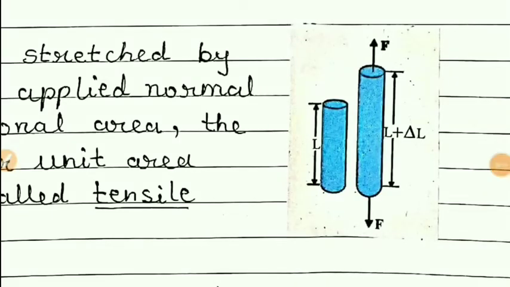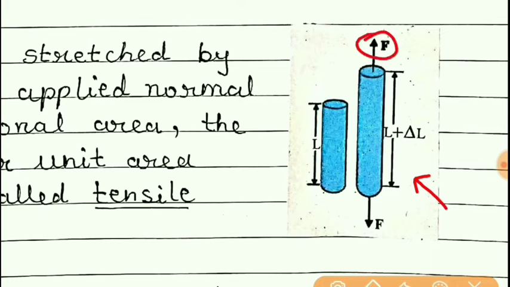So students, it is clear that when the length of a body changes by the application of force, either length increases or length decreases, the stress that arises is known as longitudinal stress.